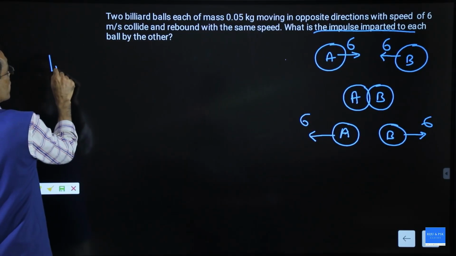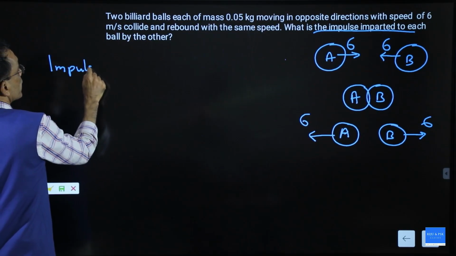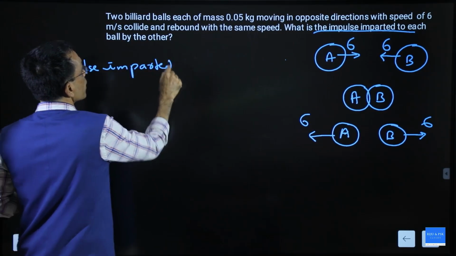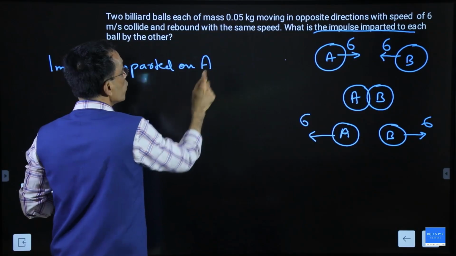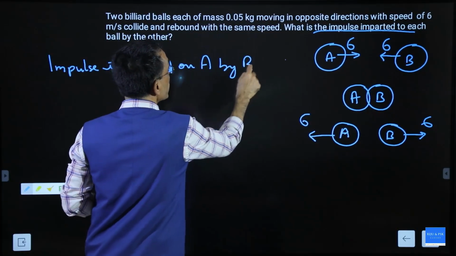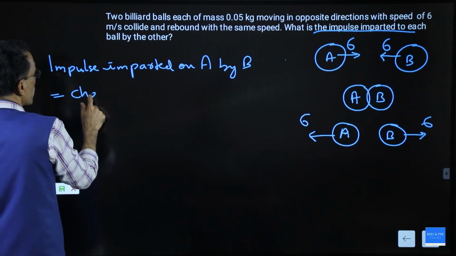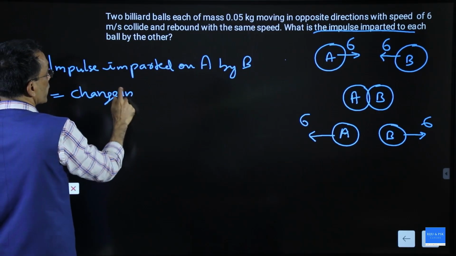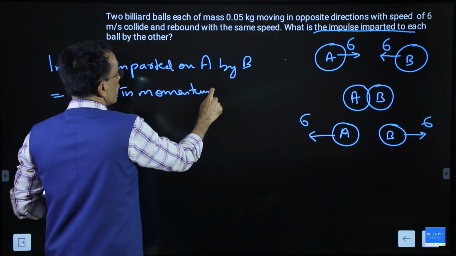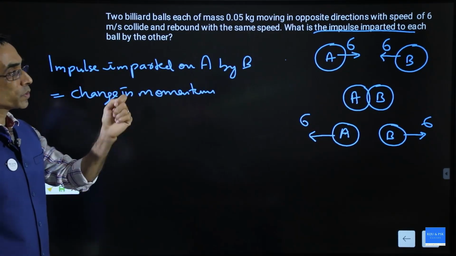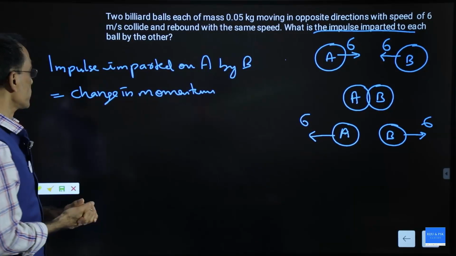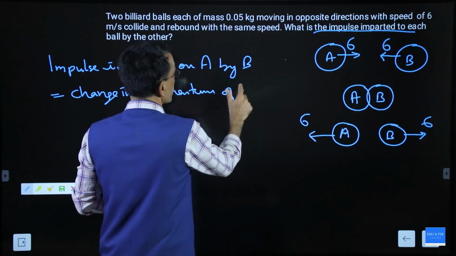You want the impulse imparted on A, and who is imparting it? That's of course B. By B is equal to what? Change in momentum. You remember the definition: the impulse of the force is equal to the change in momentum of the body where the force is applied. Change in momentum of A, that's what you want.